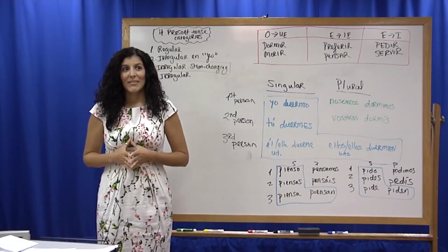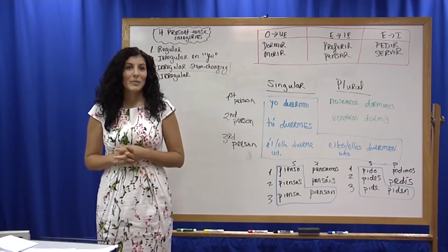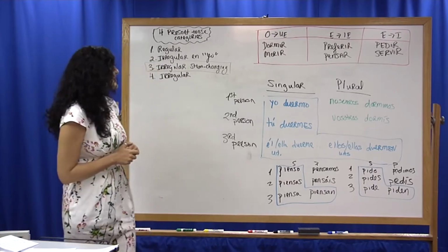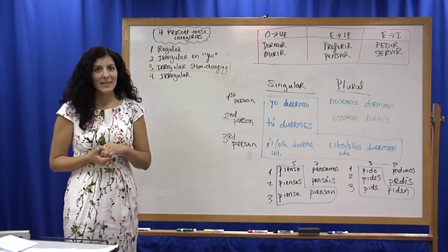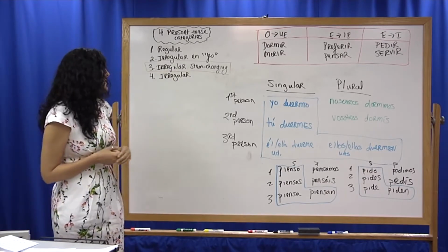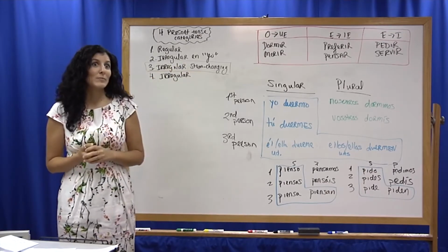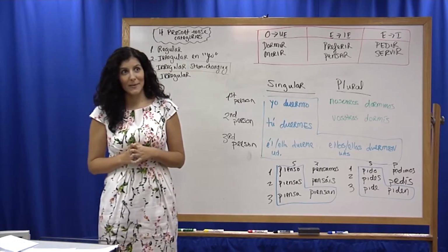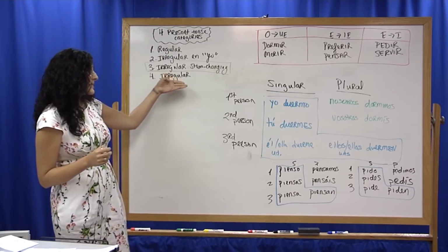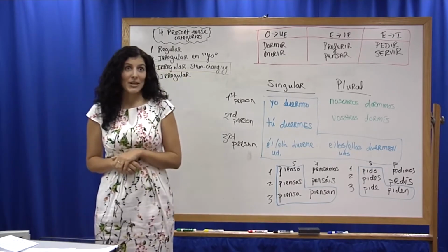Thus far, in our discussions, we have been talking about the present tense, and we have discussed the two following categories. We have discussed regular present tense AR, ER, and IR verbs, and we have also discussed irregular in yo form verbs, or irregular in the first person singular. Today what we're going to talk about is the third category of verbs, which is irregular stem changing.